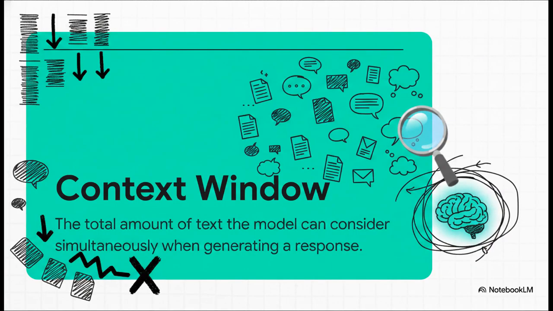But here's the catch. Once the AI is trained and you're chatting with it, it has limits. Enter the context window. This is the total amount of text the model can hold in its working memory at any one given time. Have you ever been deep into a really long conversation with an AI and suddenly it just seems to totally forget what you talked about 10 minutes ago? Yeah, this is exactly why. That older text has literally fallen out of its context window. It just can't see it anymore. Understanding this is a real game changer for managing complex chats or really long documents.